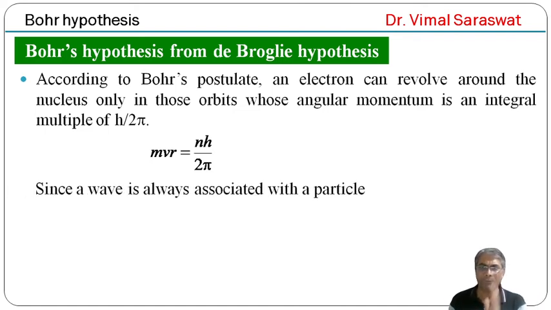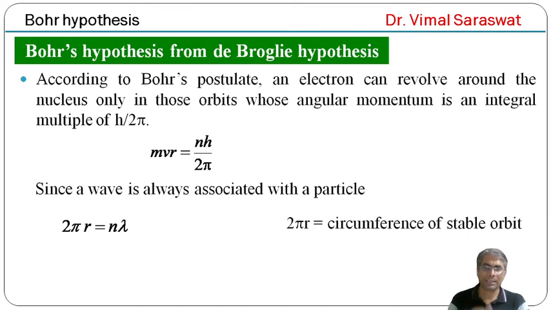Since a wave is always associated with a particle according to de Broglie hypothesis, 2 pi r is equal to n lambda. Here 2 pi r is the circumference of the stable orbit, and according to de Broglie hypothesis, lambda equal to h upon mv.